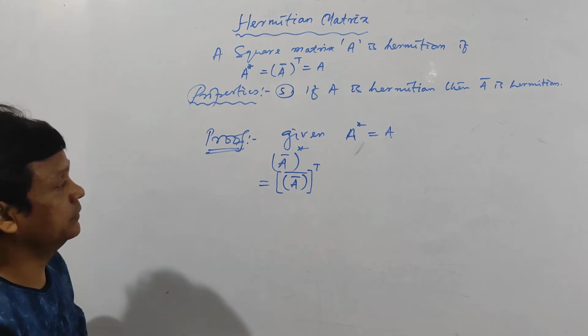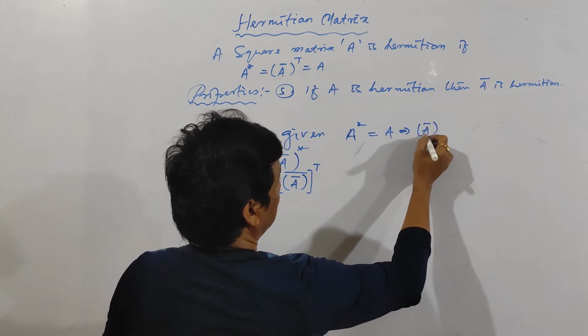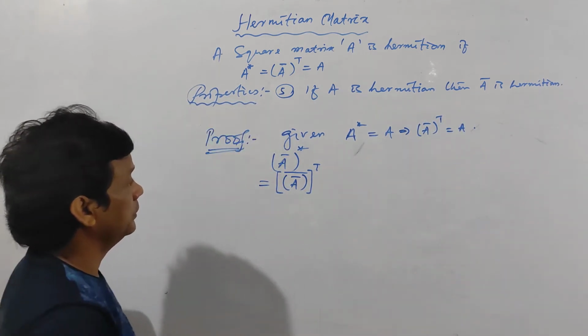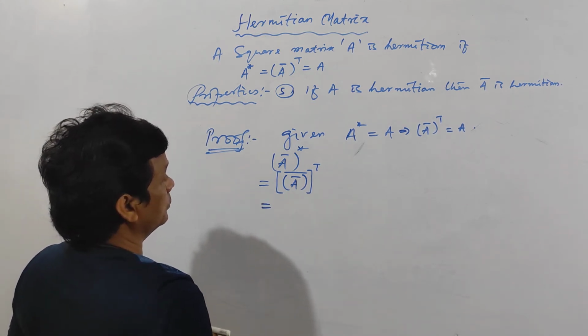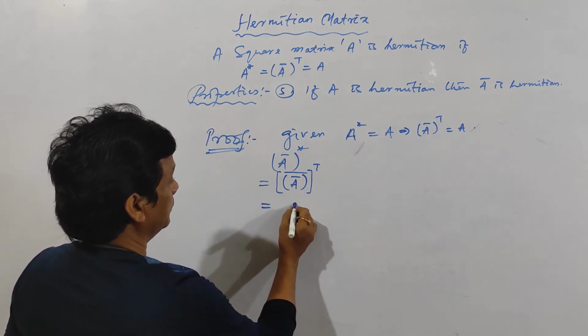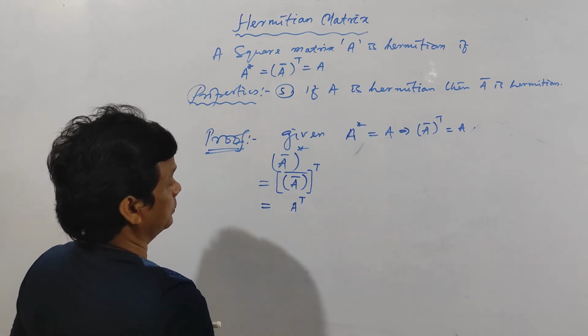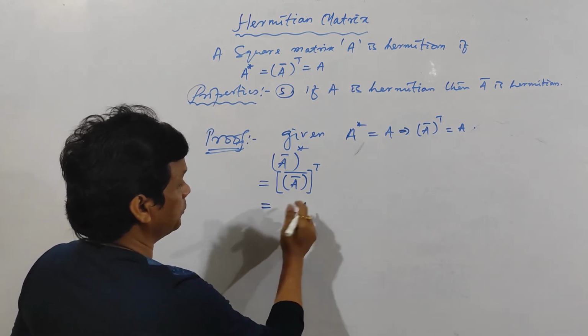Then how to prove it? I have already given A bar transpose is equal to A. Clear? So this will become A bar will be equal to A transpose. But simply see here, already it is proved here.